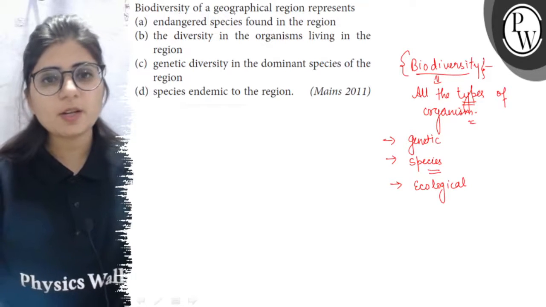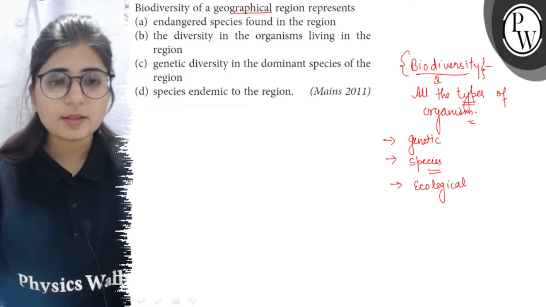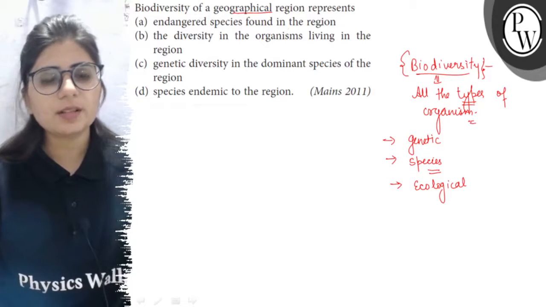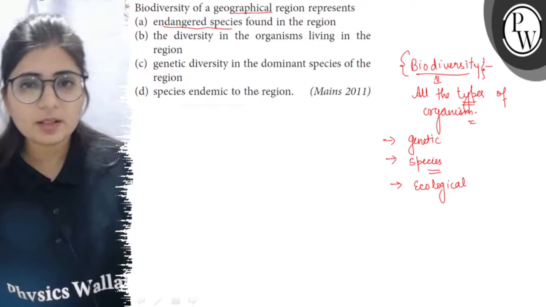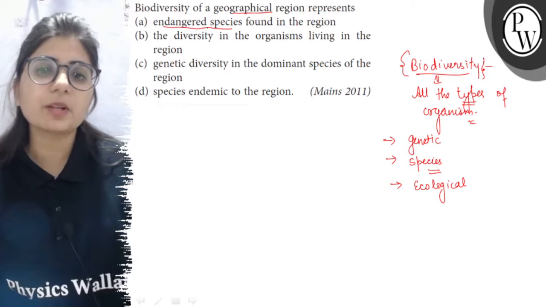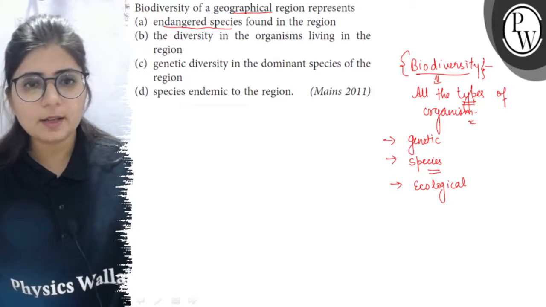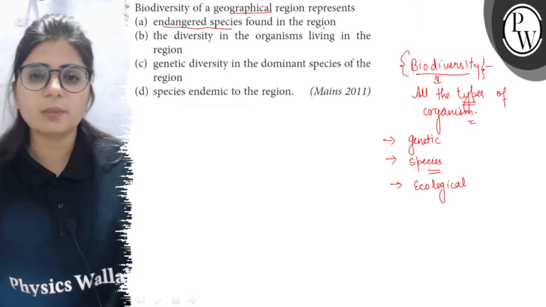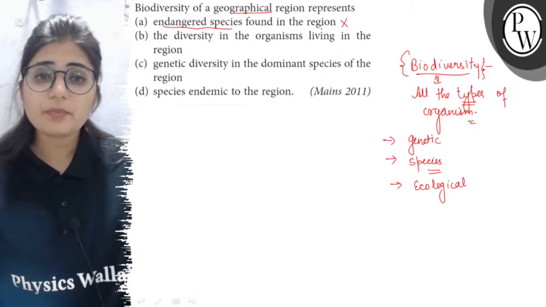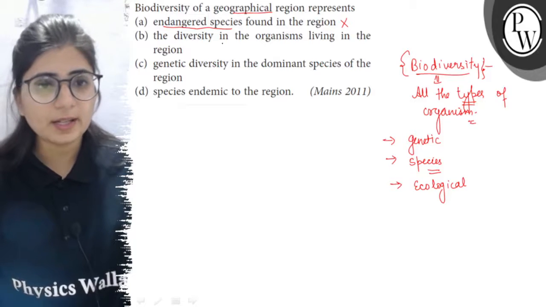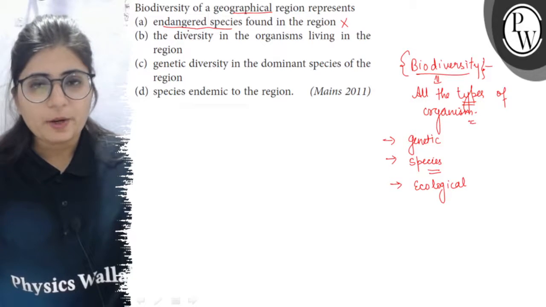So biodiversity of a geographical region represents, option A, endangered species found in the region. So endangered species means the species which are facing the threat of extinction. Only few members of the species are left, and if they die, then the species will become extinct. But here it doesn't represent the biodiversity of that area. It is a part of biodiversity.